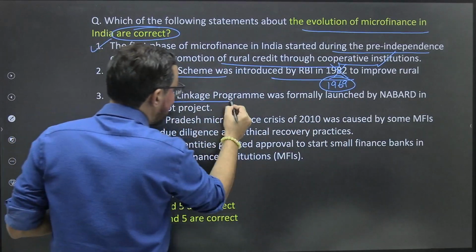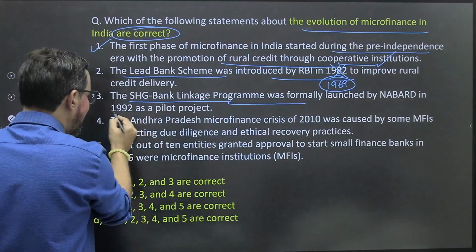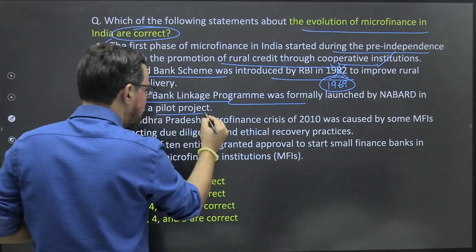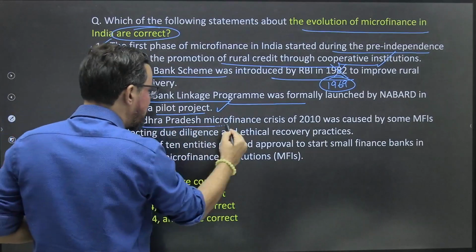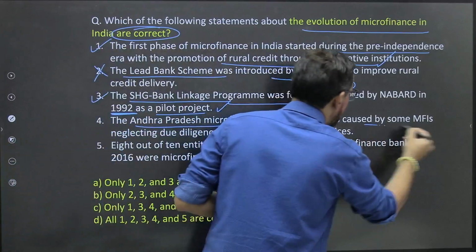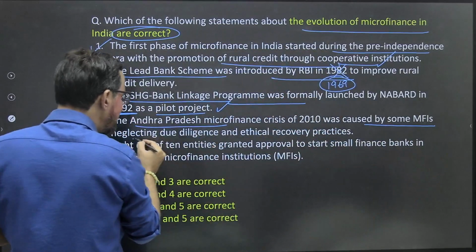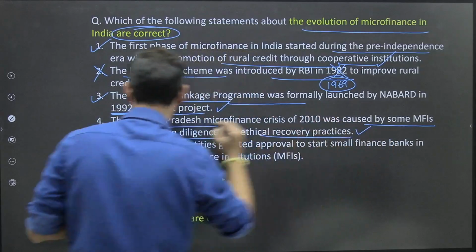The self-help group linkage program was formally launched by NABARD in 1992 as a pilot project. Again true. The Andhra Pradesh microfinance crisis of 2010 was caused by some MFIs neglecting due diligence and ethical recovery practices. Again, this is true.